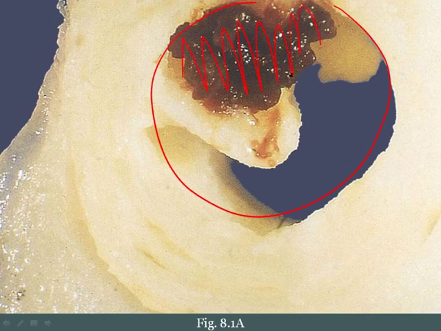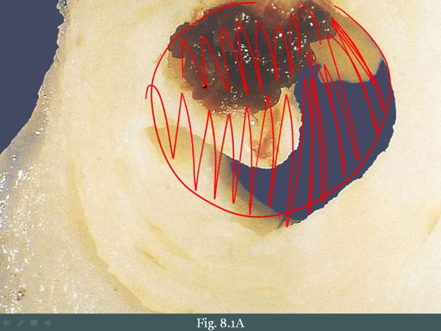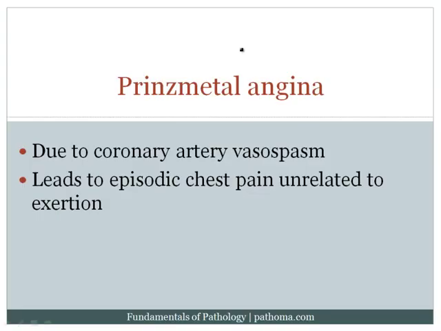Now, this circumstance has a very high risk of progression to MI because it would be very easy for this thrombus to completely occlude the vessel. And when you completely occlude the vessel, that would then result in myocardial infarction. The third type of angina, again, reversible chest pain, is called Prinzmetal angina. The idea here is that you get vasospasm of the coronary artery.